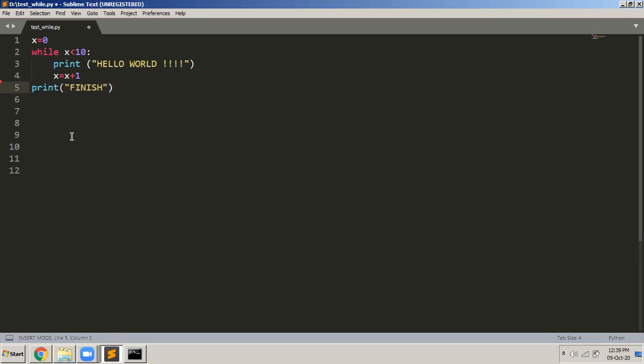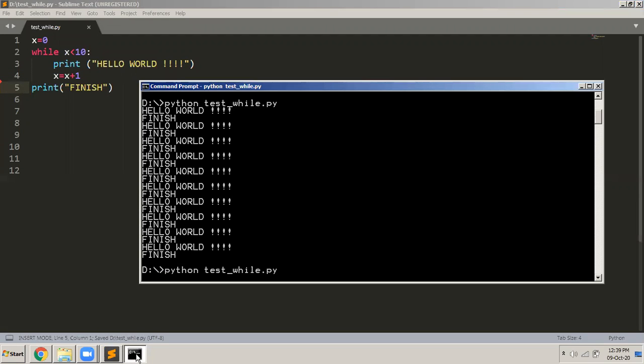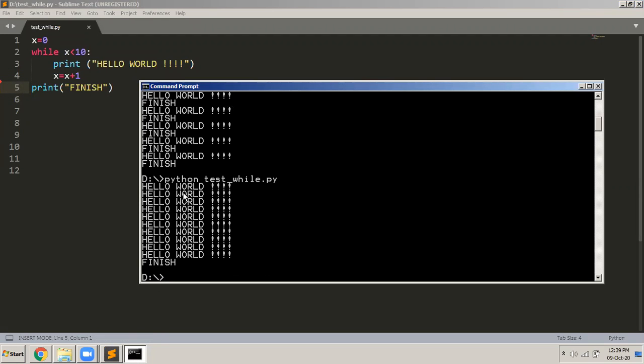So I just write it outside, now this becomes part of the main program. So if I save this program, file, save, and then I go here, I execute, and then you see it executes only hello world printing, and then it increments. Now finally only once it will display finish because it is in the main program, it is not part of the while loop. I hope this is clear. This is how the while loop works.